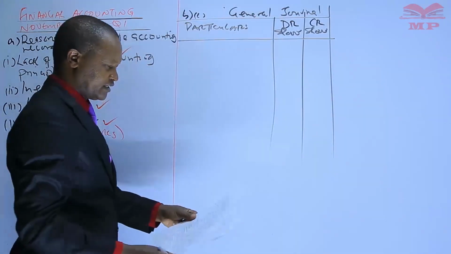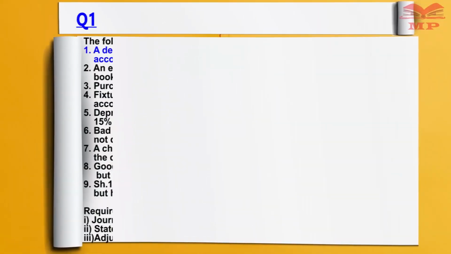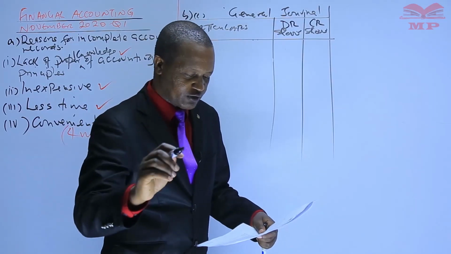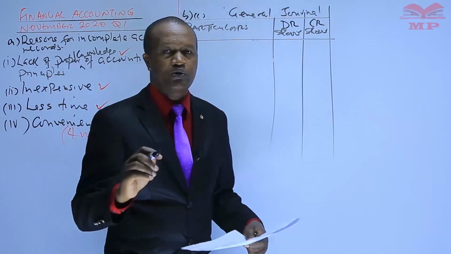So the first error, a debit balance of 800,000 shillings for Jack was omitted from the list of accounts receivable. I want you to note that.